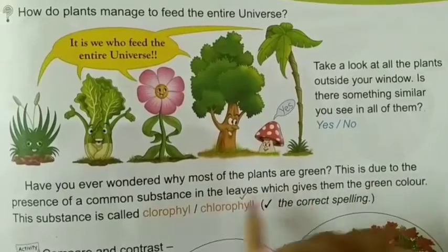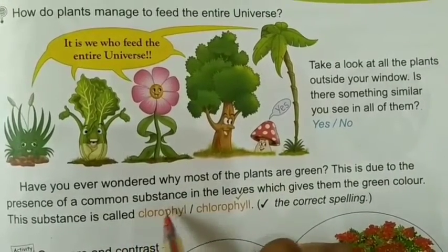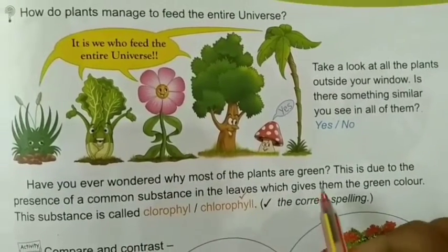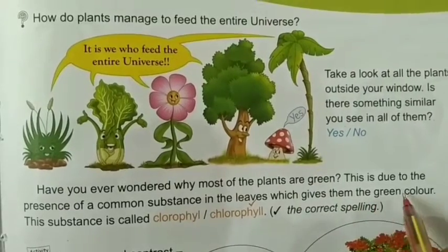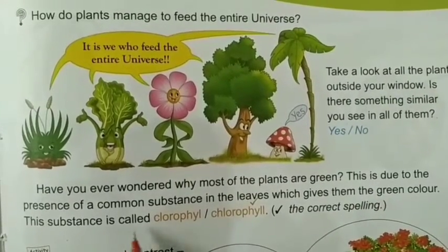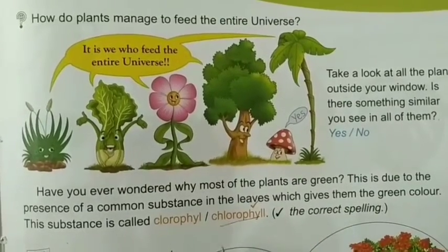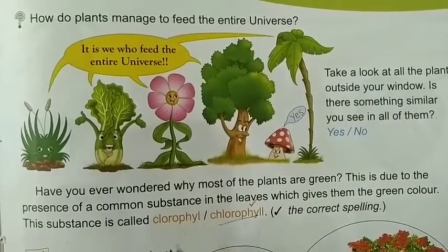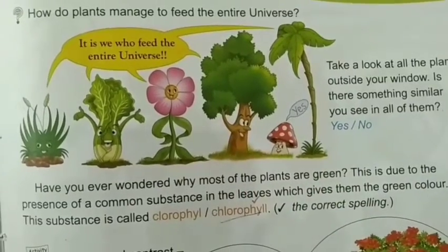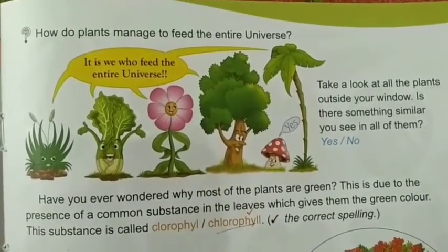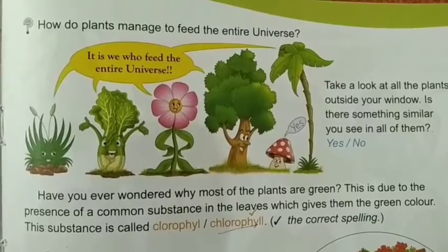This is due to the presence of a common substance in the leaves which gives them the green color. This substance is called chlorophyll. Okay, this is the correct spelling. We know that almost all the plants have green color, right?